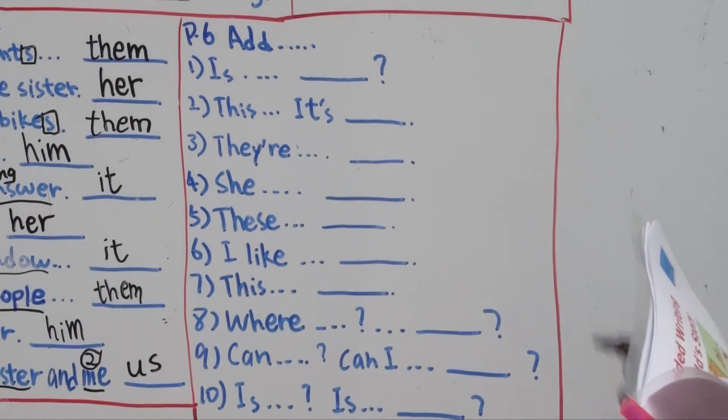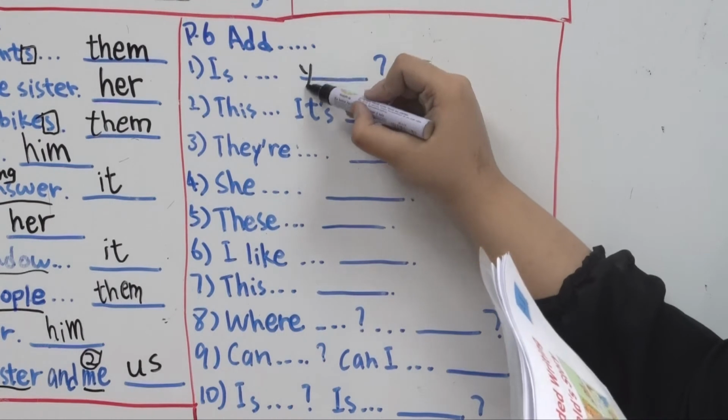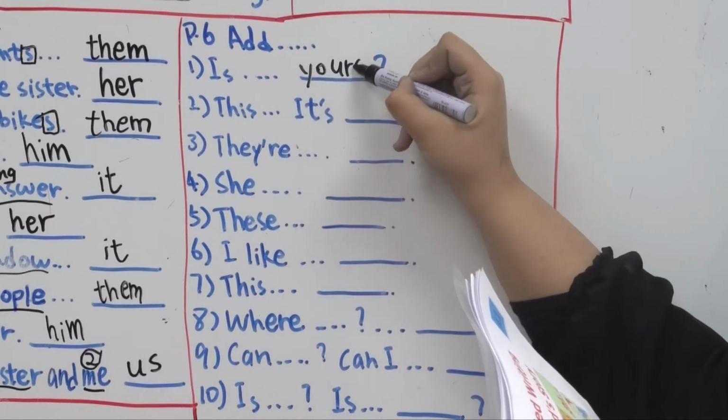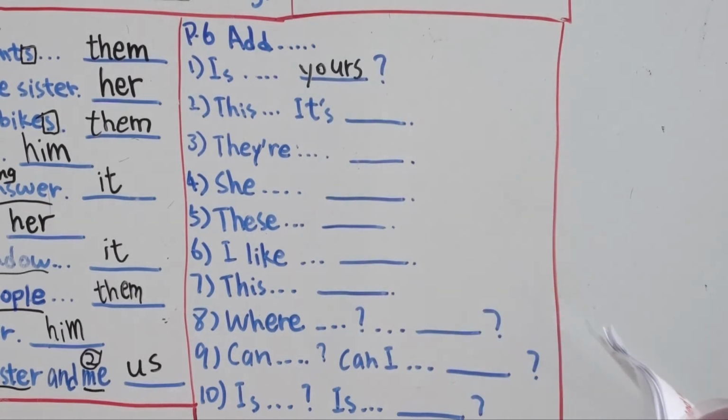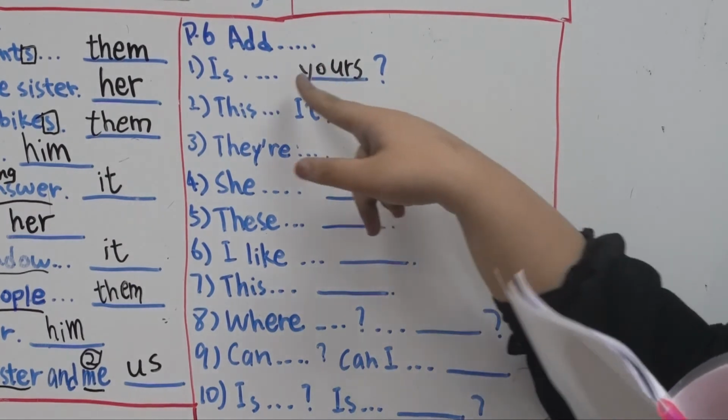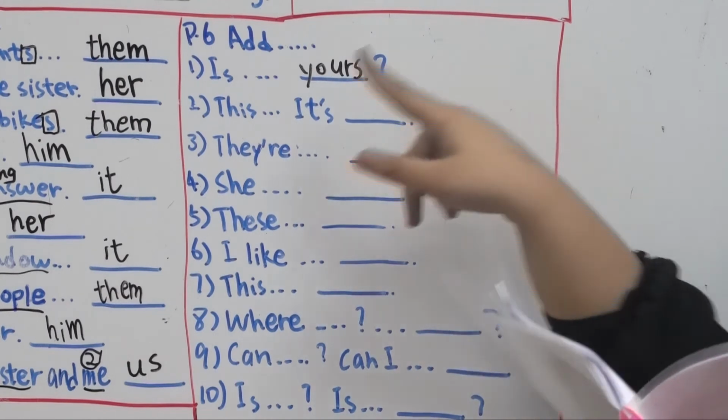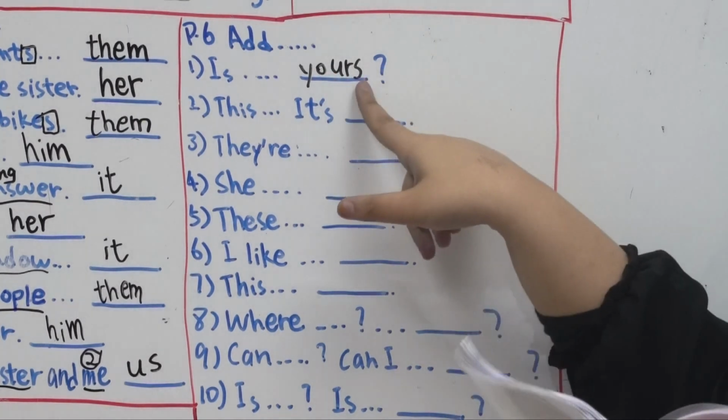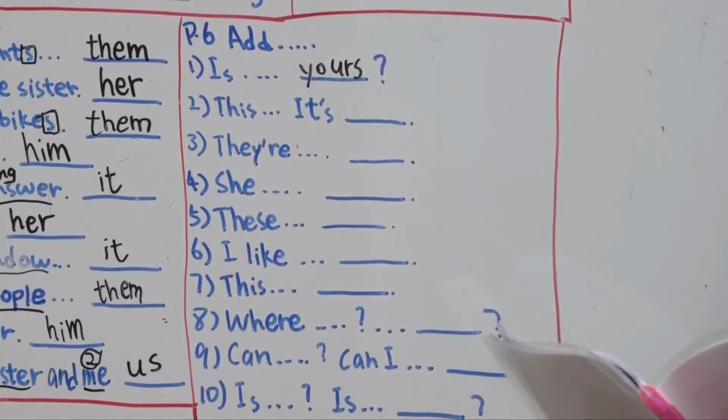Your pen becomes yours, right? Instead of asking, is it yours pens, we will say, is it yours? That's it, because it's already taking place of the pen. All right, so that's why we use yours.